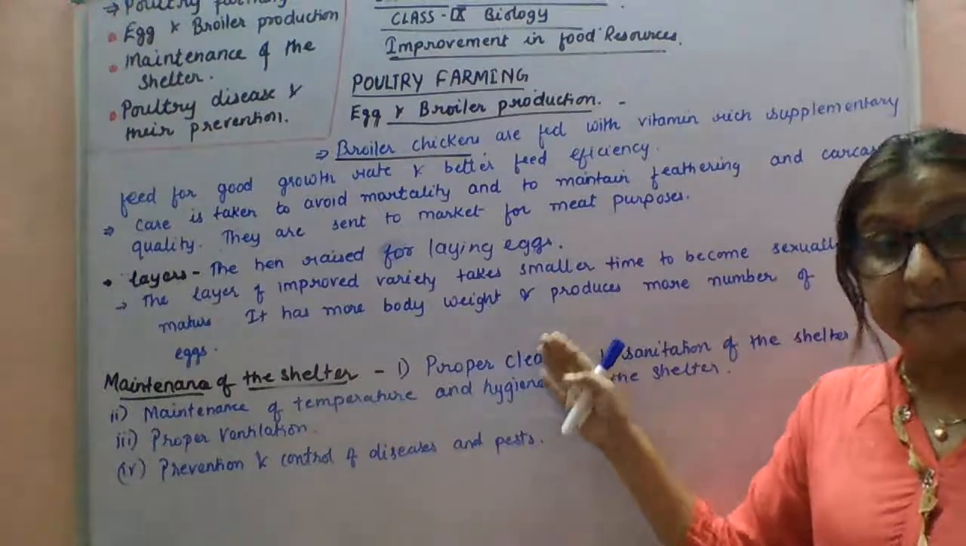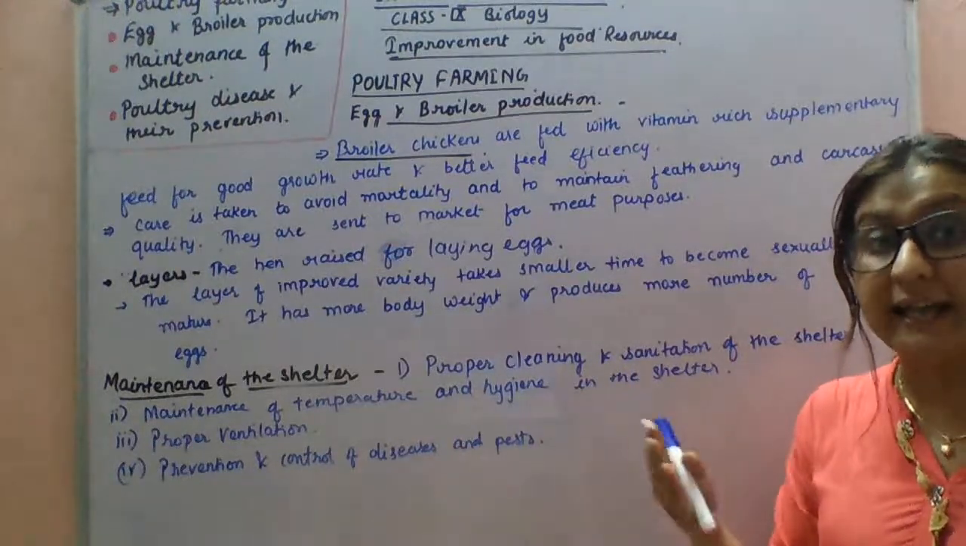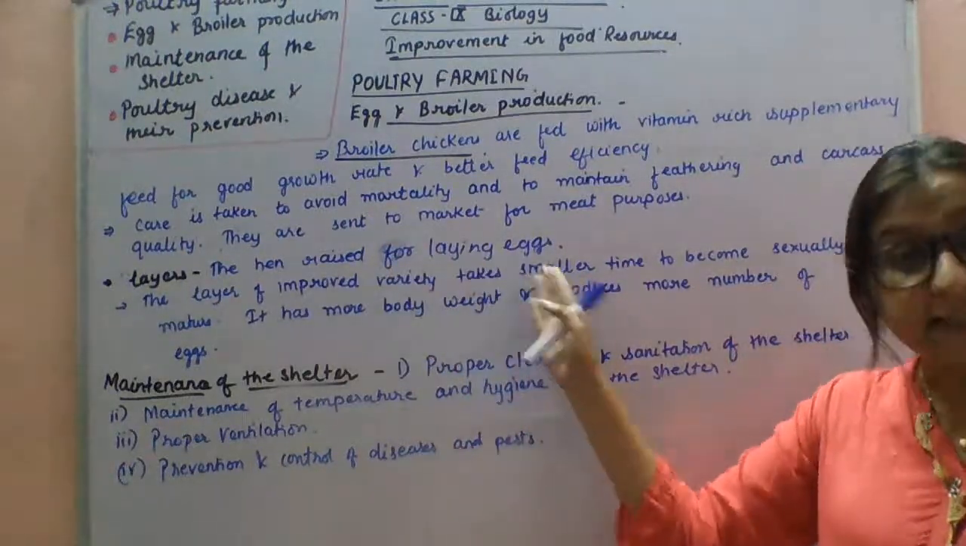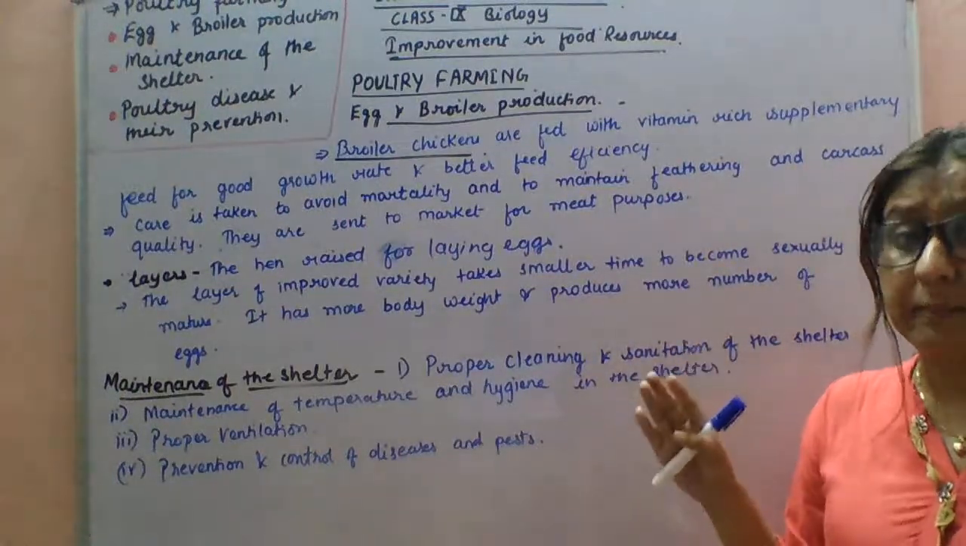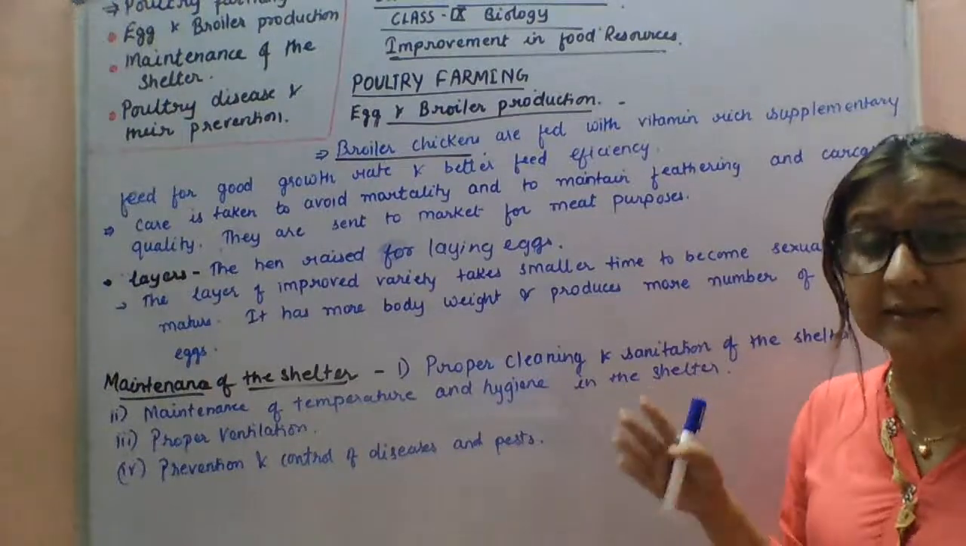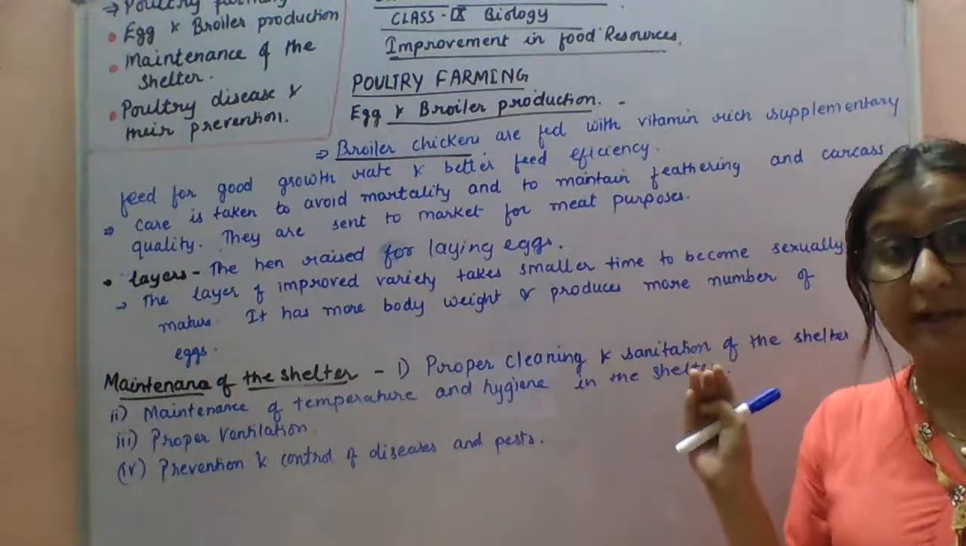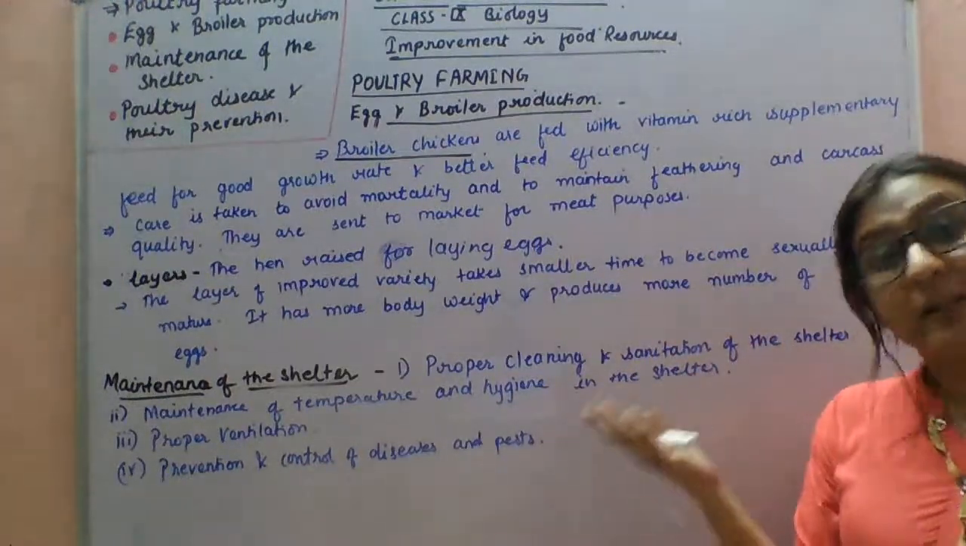Next, about the layers. The hens which are raised for egg laying are called layers. Their nutritional requirement is comparatively less than that of broilers. They are meant for producing eggs.